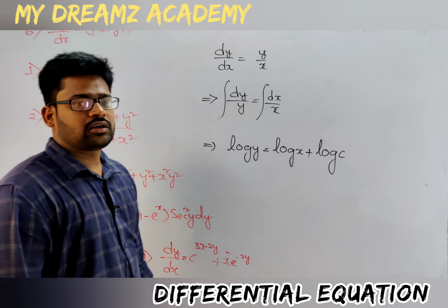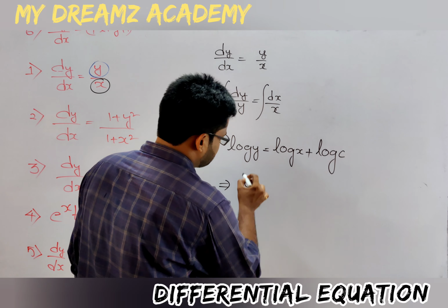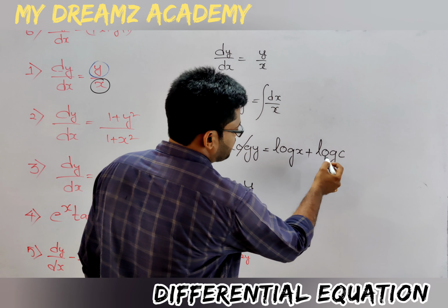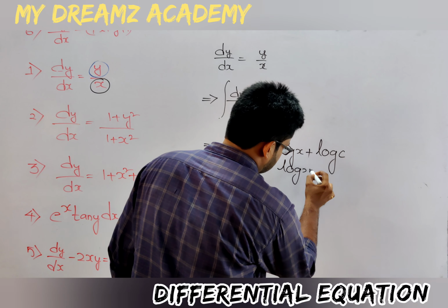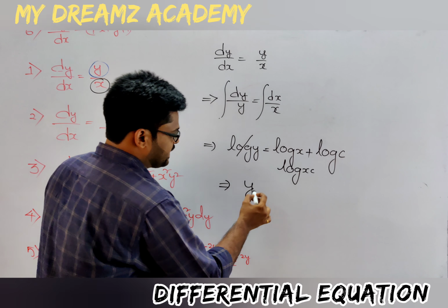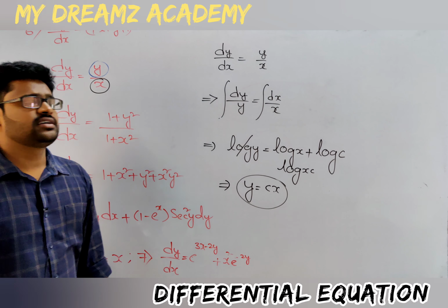We get a constant when we do integration. So log y is equals to log x plus log c, we can write this way as log xc. Log gets cancelled, so it will give cx. y is equals to cx.